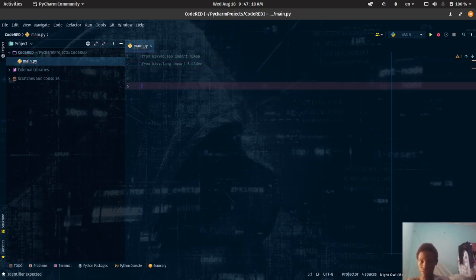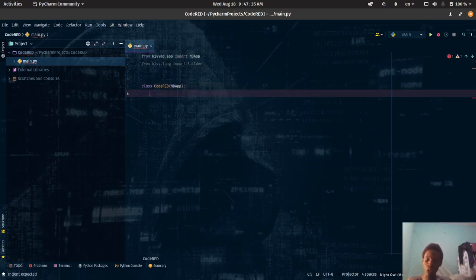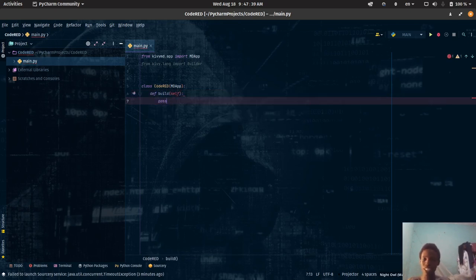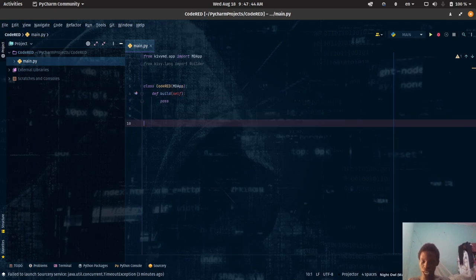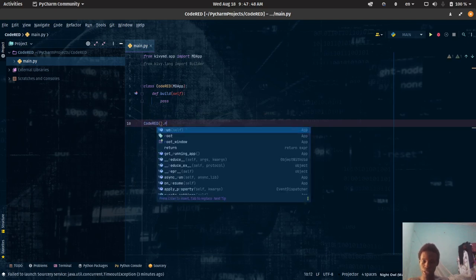Place the code. I'm just creating the structure of the app. Then the run.